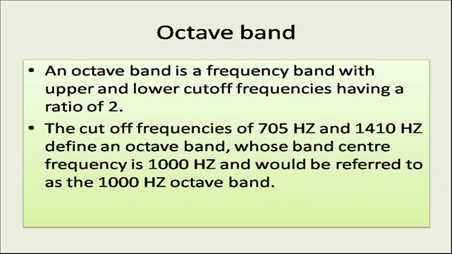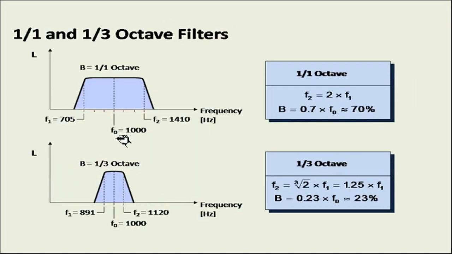I am going to show it in the form of a diagram. This is the 1000 Hz frequency. This is 1410 Hz on the right hand side, and on the left hand side is 705. If you see the ratio of 1410 divided by 705, the ratio is 2, and this is its center frequency, and therefore this is called a 1/1 octave of 1000 Hz. First let us discuss this 1/1 octave band.